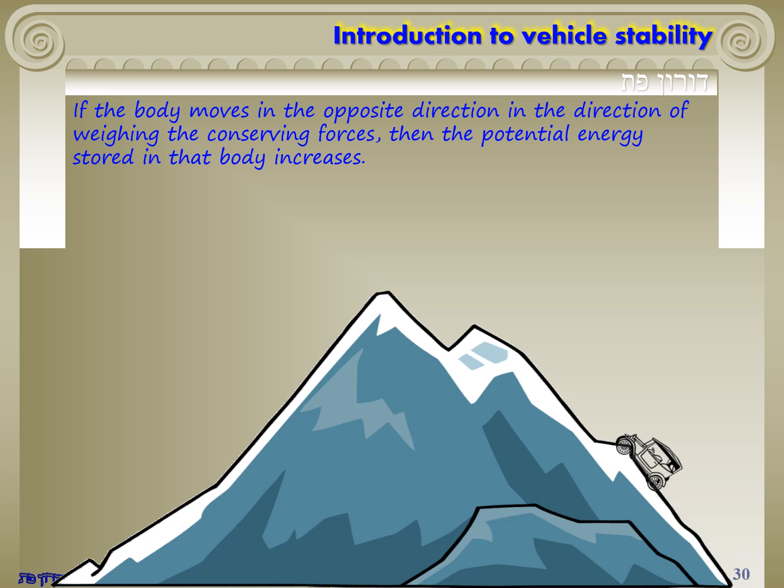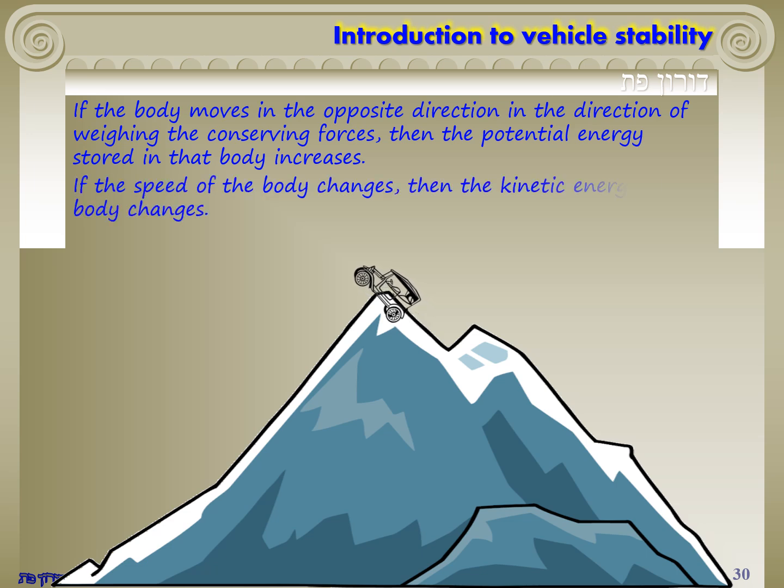For example, if a car is moving and climbing up a mountain, it is moving in the opposite direction to the direction of the car's forces. As the car climbs the mountain higher, it accumulates more and more potential energy, which it will use in the future as it moves down the mountain. If the speed of the body changes, then the kinetic energy of the body changes.